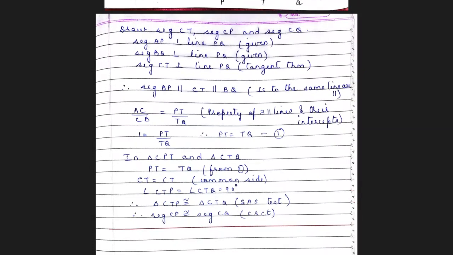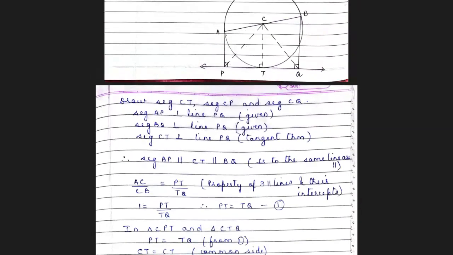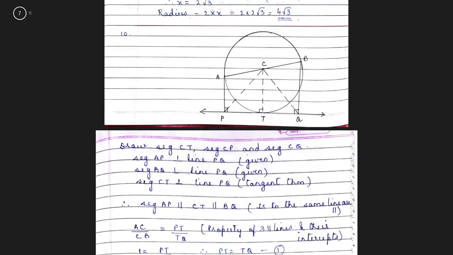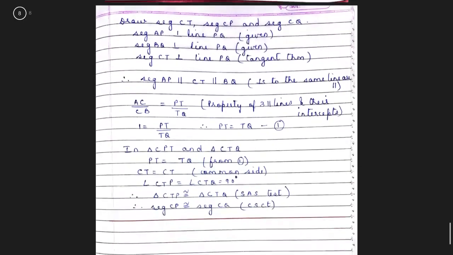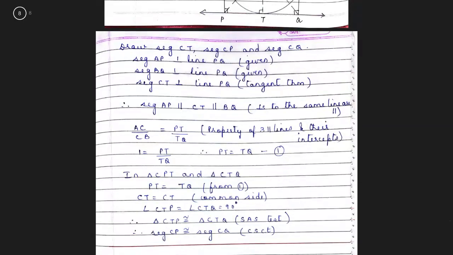Now, actually in your portion in chapter 1, this property of three parallel lines and the intercepts is deleted for you. So most probably this particular question may not be asked. But then of course, though they have said deleted, you can do it for your self-study. That is why I have done this question and explained it to you. Okay, children? So with this, we finish question number 10.